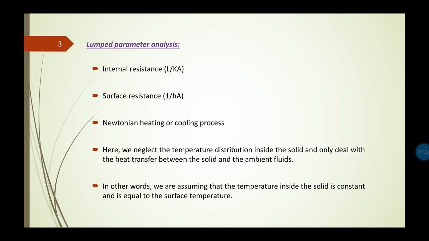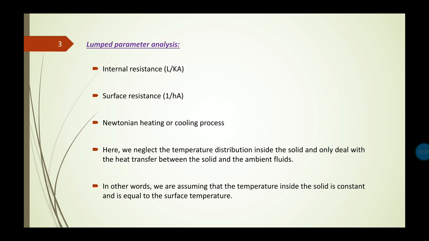So what happens here, there are two different resistances in case of a solid body, which are internal resistance and surface resistance. When the solid body has a large thermal conductivity with surface areas large in proportion to their volume, like plates or thin metallic wires, the internal resistance of that solid body is assumed to be small or negligible compared to its surface or convective resistance.